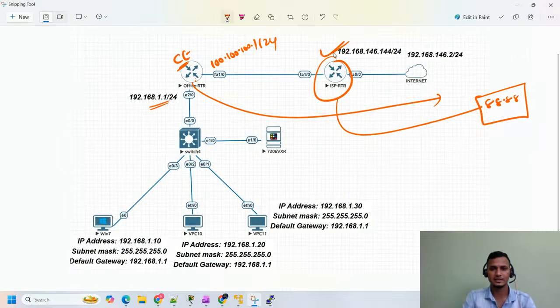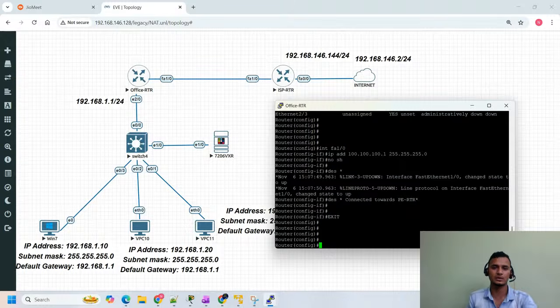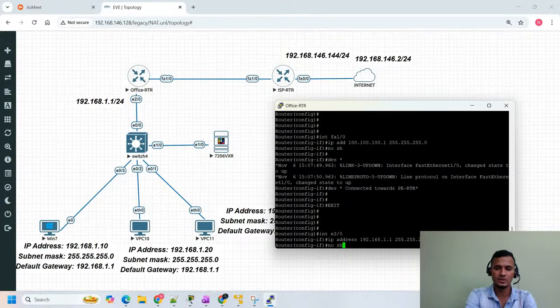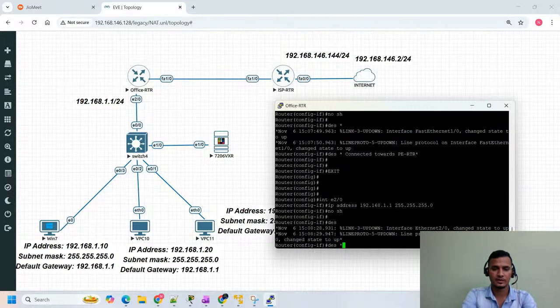Likewise, how we decided, right? This interface, Ethernet 0/0, I'm going to configure with this IP address 1.1. To configure that, interface E2/0, enter, ip address. The IP address we decided here is 192.168.1.1 and the subnet mask 255.255.255.0, no shutdown. And the description will be connected to LAN-SW, SW stands for switch.